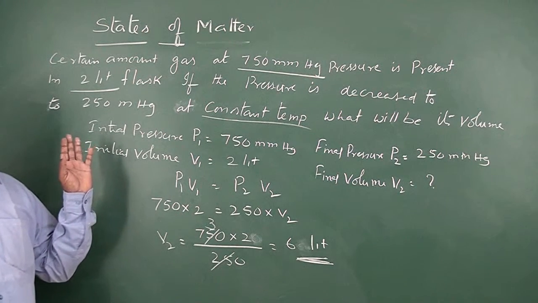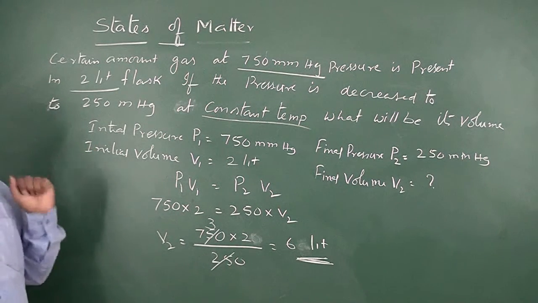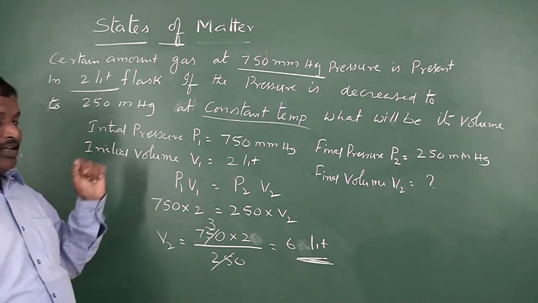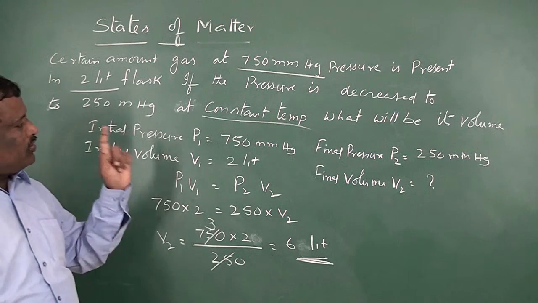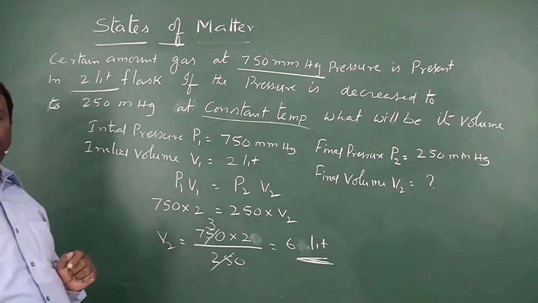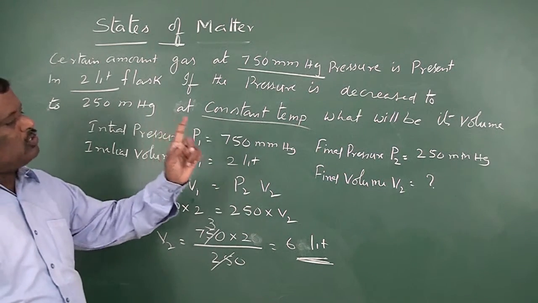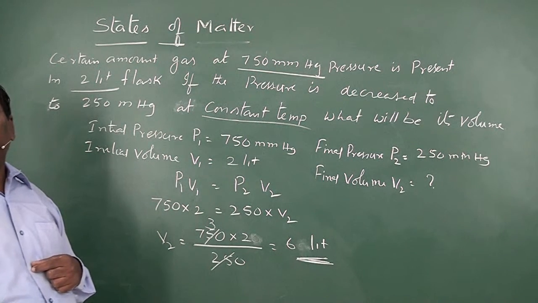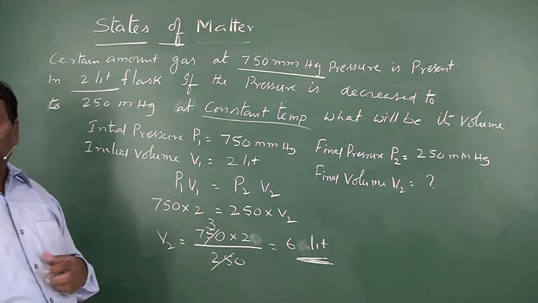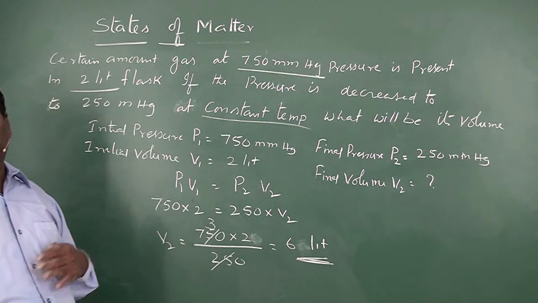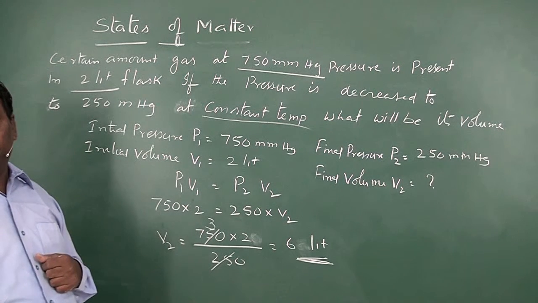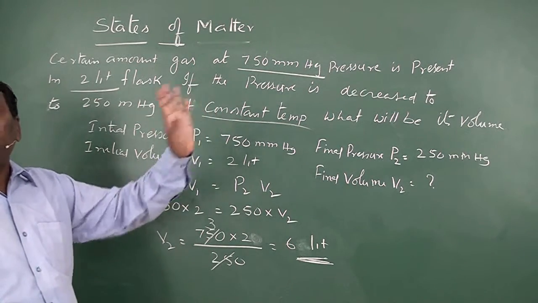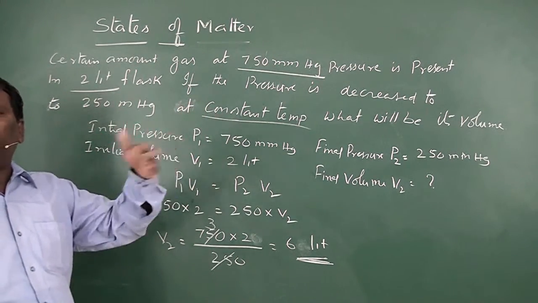So once again, a certain amount of gas at 750 mm Hg pressure is present in a 2 liters flask. If the pressure is decreased to 250 mm Hg at constant temperature, what will be its volume? A certain amount of gas is taken in a container and it exerts some pressure. Keeping temperature constant, they decreased the pressure. The decrease of pressure is possible at constant temperature when volume is increased. So you have to find out the final volume.